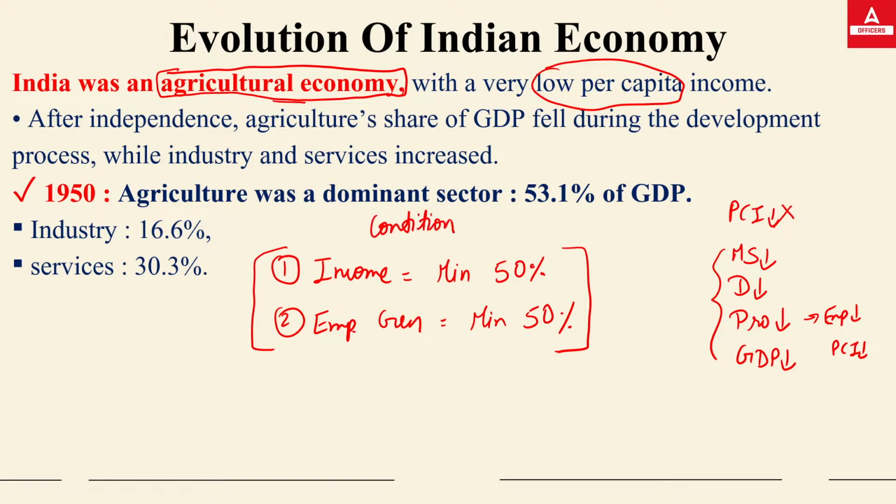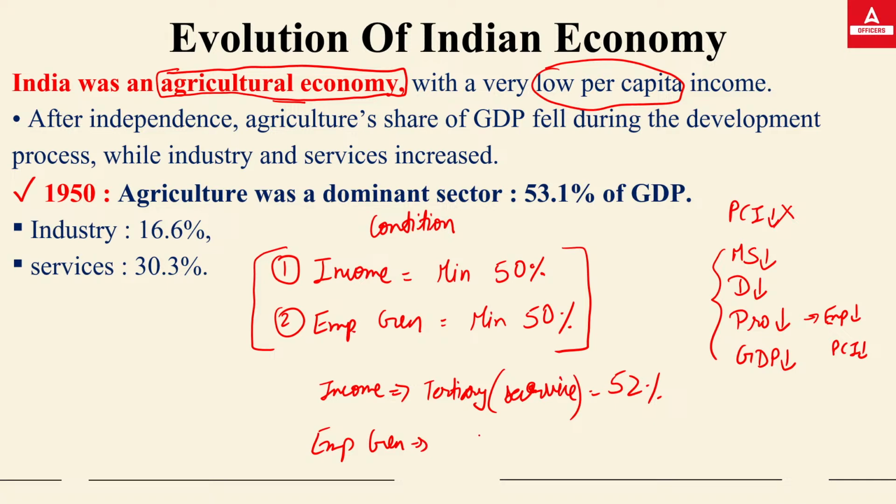So do remember that. Right now, we cannot call India an agriculture-based economy. We cannot call India a service-based economy or an industry-based economy. Because if I talk about the income, we are getting the maximum income, around 52%, from the tertiary sector, and that is also known as what? Service sector.